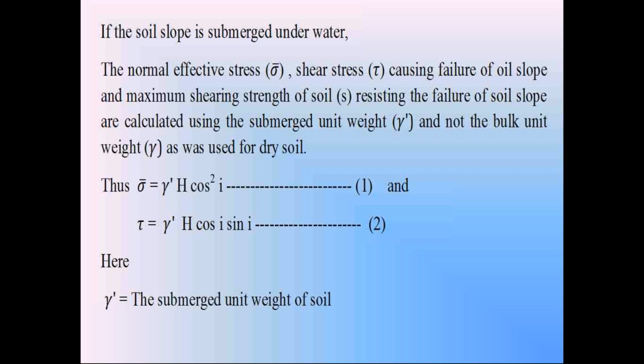Same as condition 1, in condition 2 also we can resolve that weight W on the surface CD.